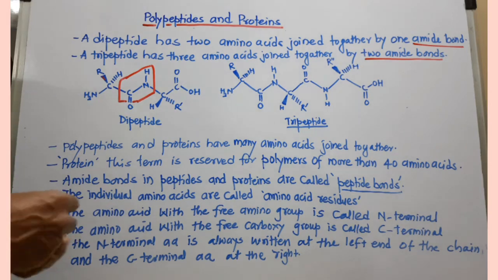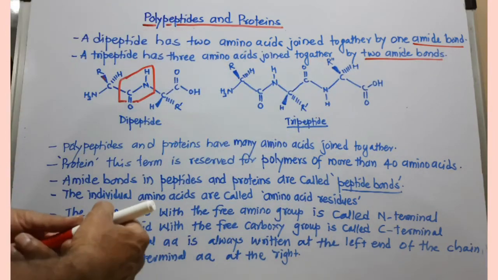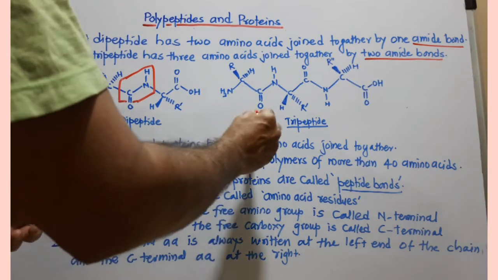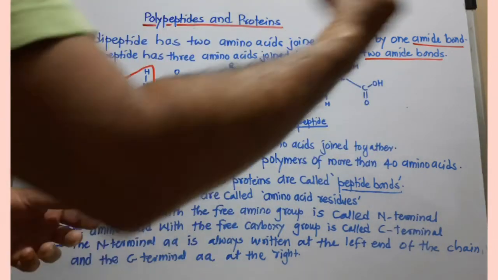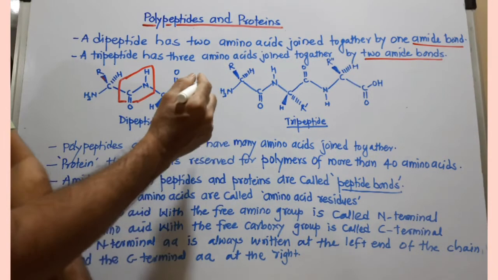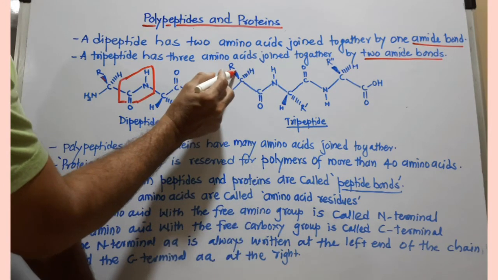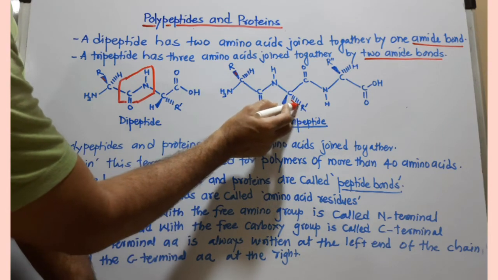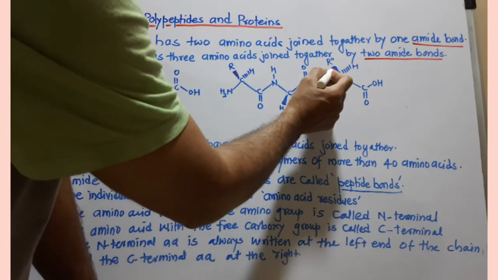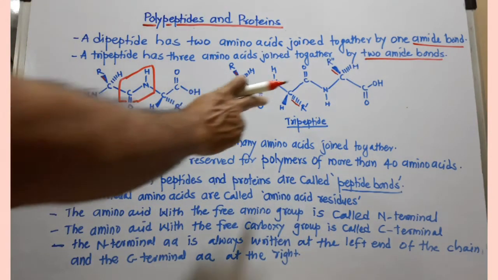Similarly, I have shown here a tripeptide, which is formed after joining 3 amino acids. One amino acid here, one amino acid at the middle position, and another at this terminal. Now you can see here there should be 3 R's of the 3 amino acids. These are above the plane. Now R is coming here below the plane, broken wedge. Now this R is above the plane, opposite to this.